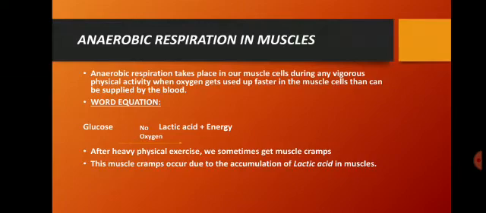When the oxygen gets used up faster in our muscle cells than it can be supplied by the blood, a temporary deficiency of oxygen occurs in our muscle cells. This happens when we are doing any heavy physical exercise like running, cycling, weightlifting, or high jumping, especially in the case of athletes. Then our muscles need a lot of energy.